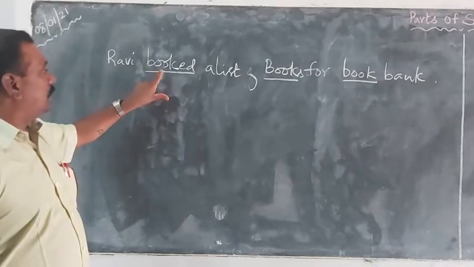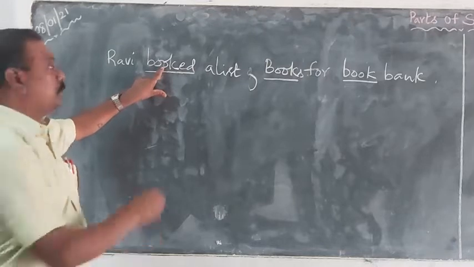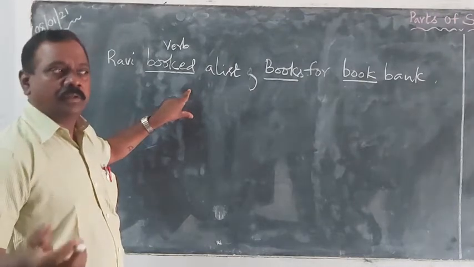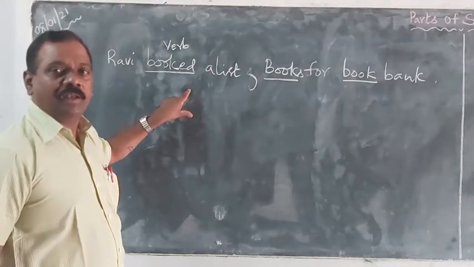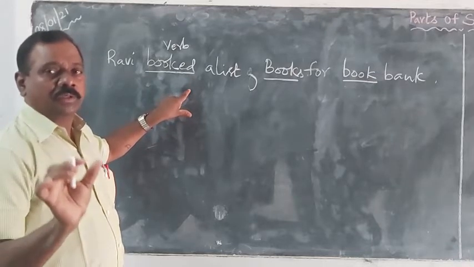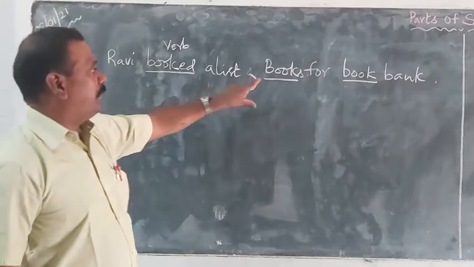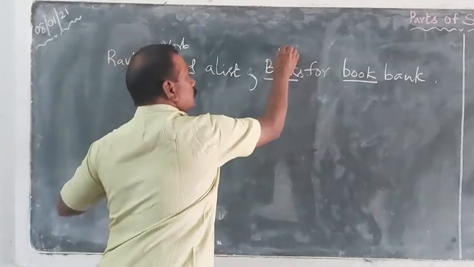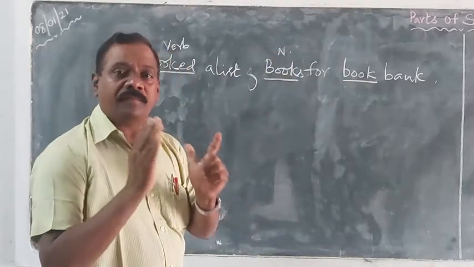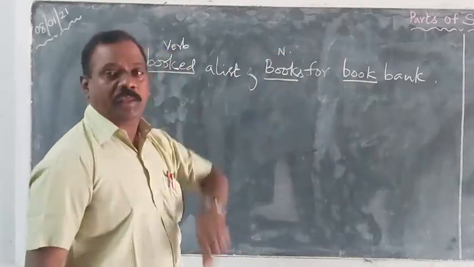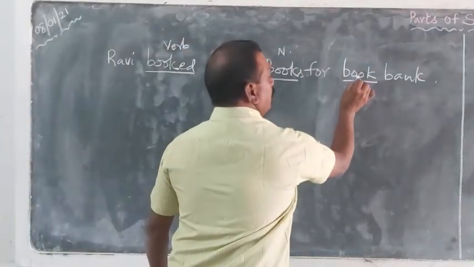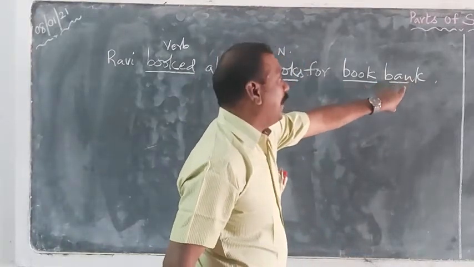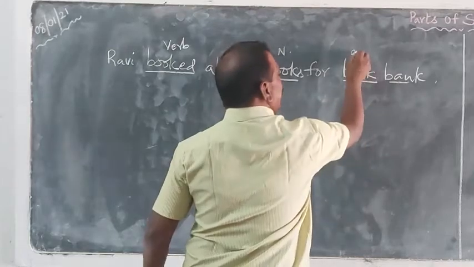As you know, the first book here refers to a verb. Book, booked. So booking a ticket, he booked a ticket. You know pretty well, booked can be used as a verb. Book, booked, booking. When you come here, this is a plural noun, books. So this is a noun. Here this refers to the name of a thing. When you come to this one, book bank, bank is the noun and this word is qualifying this noun. So automatically this is an adjective.